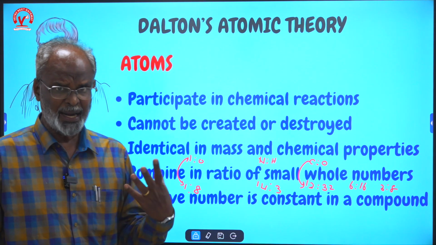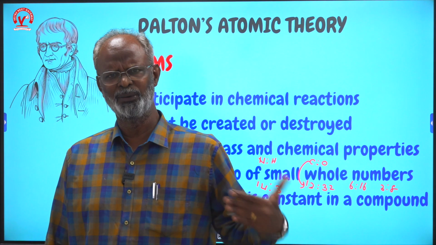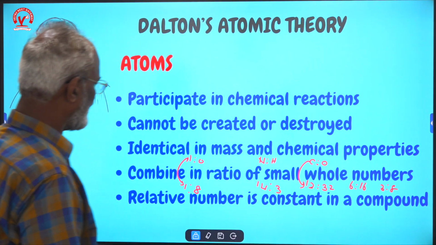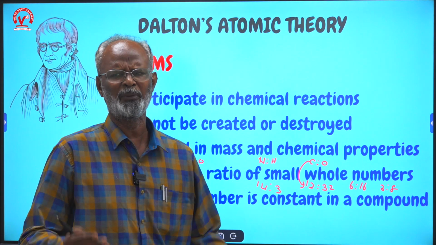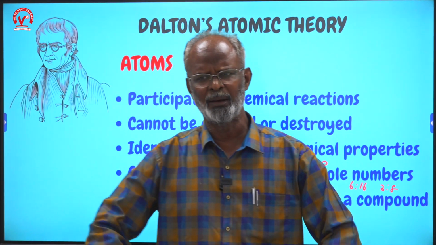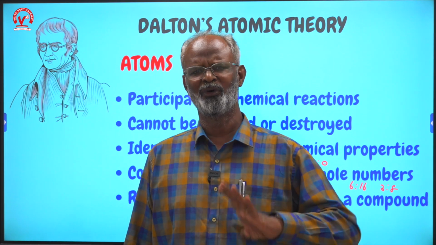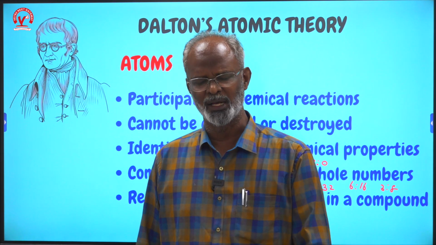That is how we write the chemical formulae: NH3, H2O, CO2, H2S and so on. There are no fractions. The relative number is constant in a particular compound. Na2SO4 has 2 sodium, 1 sulfur, 4 oxygen. Barium sulfate has 1 barium, 1 sulfur, 4 oxygen.